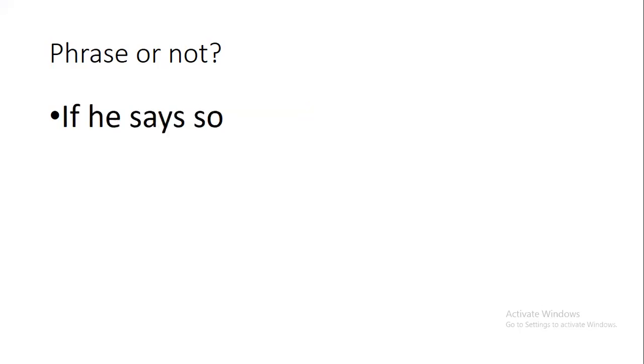All right. If he says so. What kind is this? Is this a phrase? If it's a phrase, put your hands up. If it's a clause, keep your hands down. Okay. Zaina, you have your hand up? No, sorry, I accidentally raised it. Okay, no problem. So here I see the whole class has their hands down, which is perfect. That shows me that you understand this is definitely a clause, because it has a subject and it has a verb.